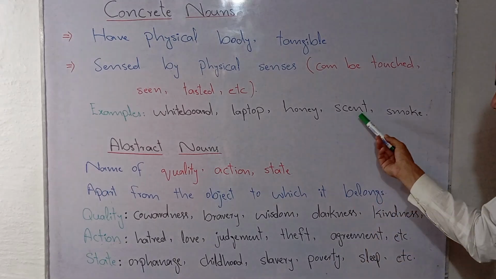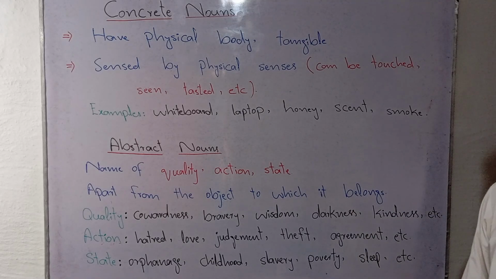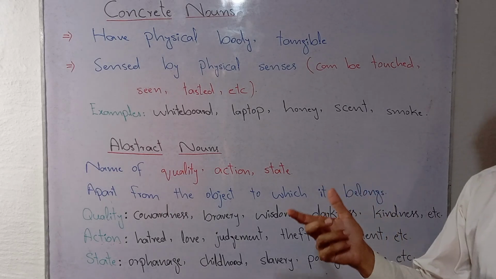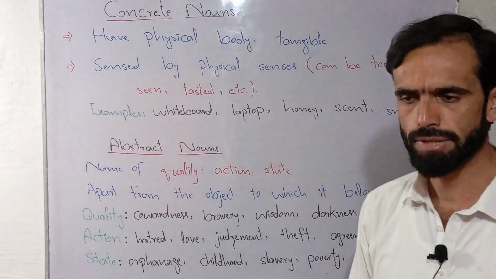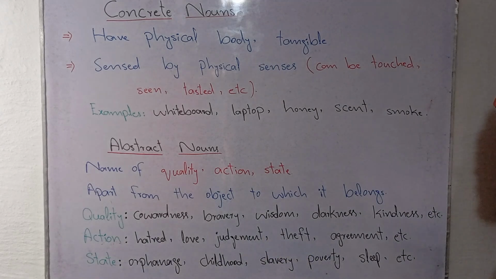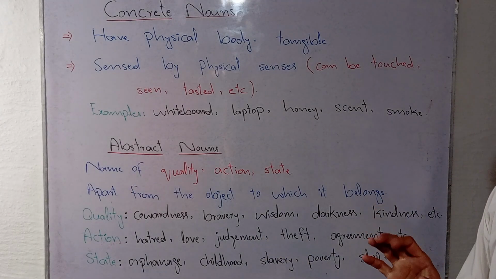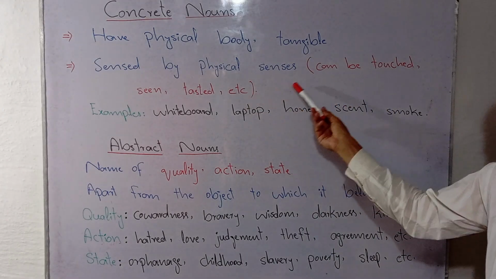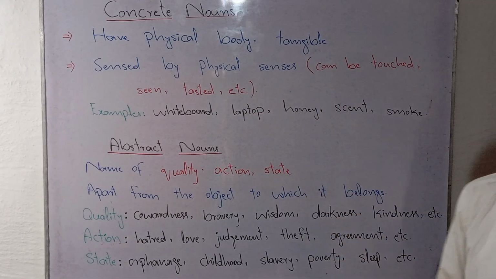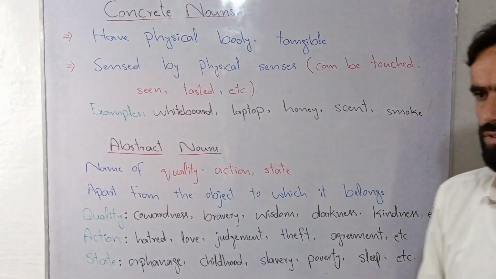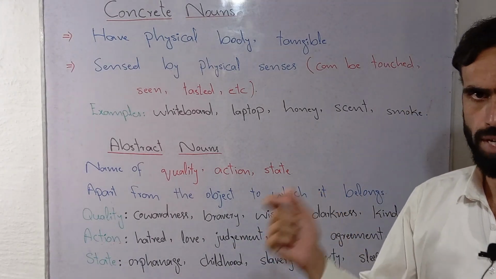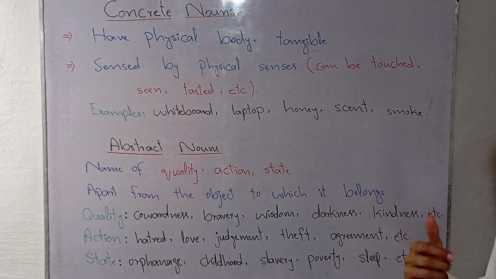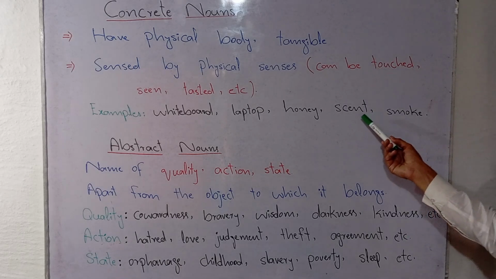On the other hand, we have scent. Scent is also a concrete noun. Let's suppose we talk about the smell of a flower or the smell of perfume, so we can use the word scent there as well. Because smelling is also one of the five senses, and scent could be used as a noun in a way that we buy scent and apply scent on our dresses, even on our body. So it is also a concrete noun.